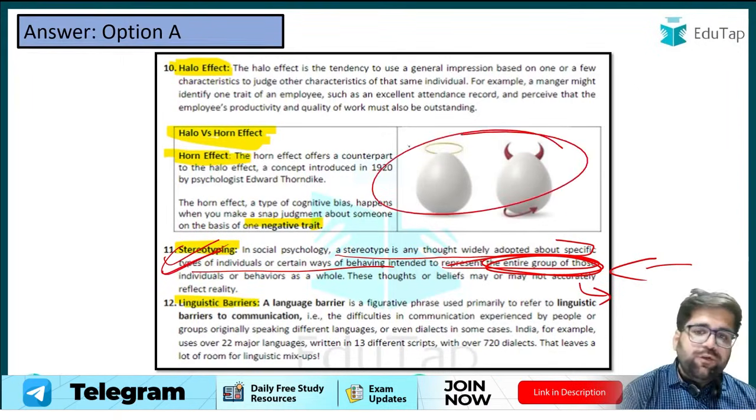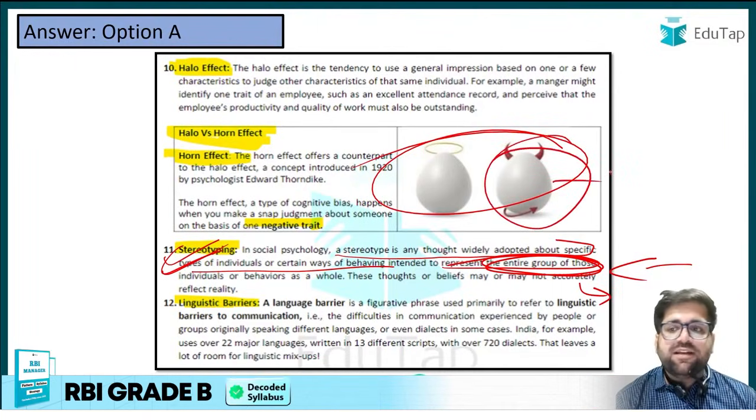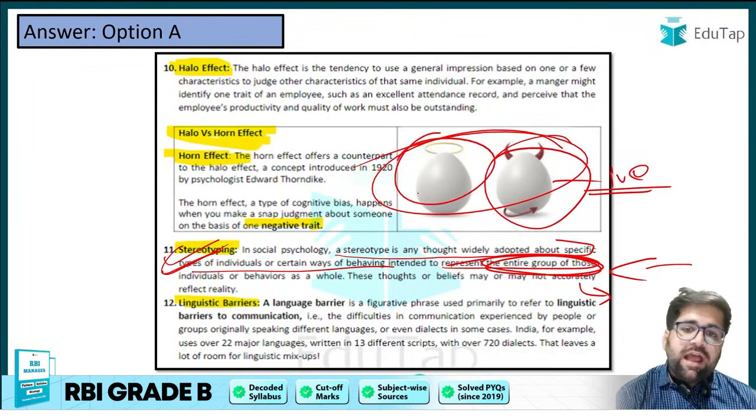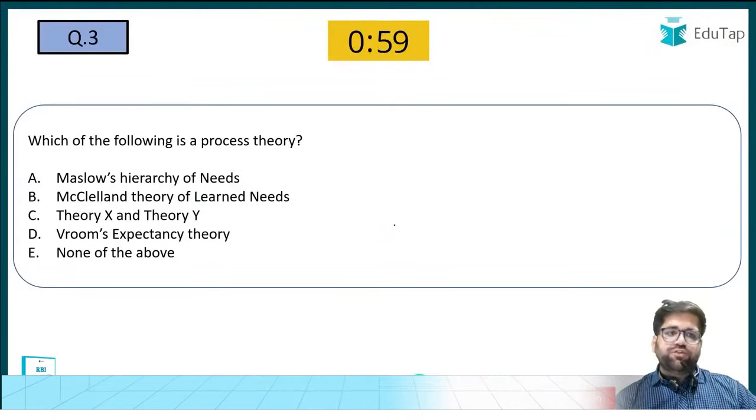And this is a very beautiful representation of the halo and horn effect. Remember, the horn effect is a negative personality trait. Under halo we take a positive one. So, not wasting much of your time, let's move ahead to question number 3.